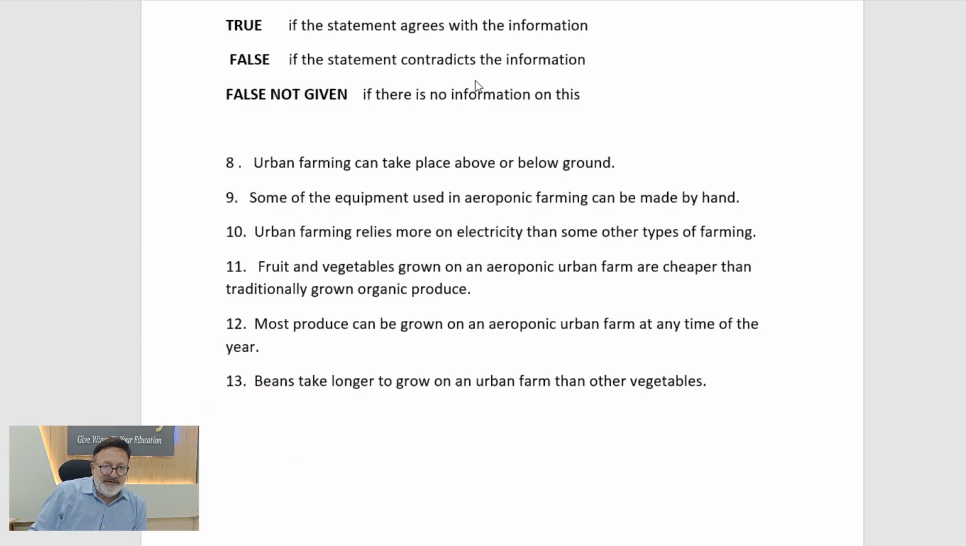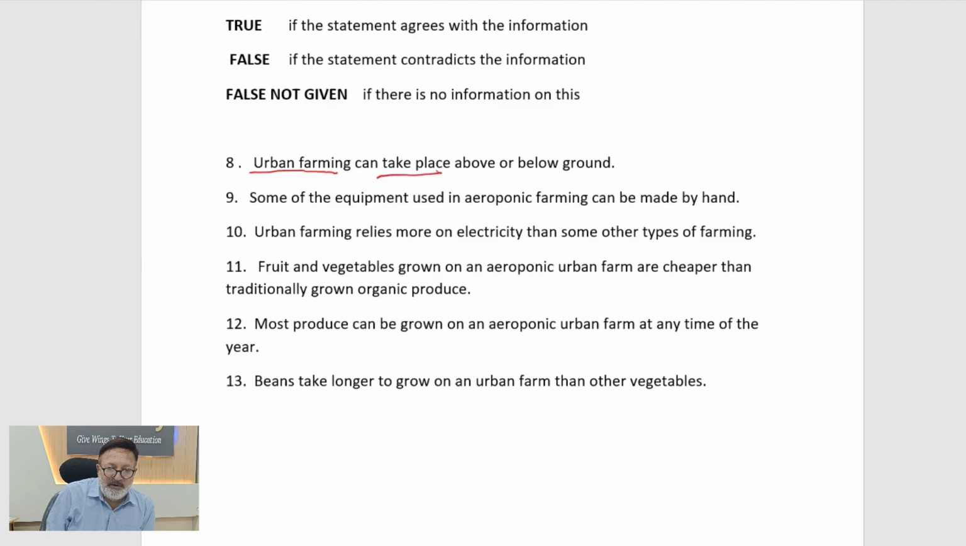This is on the screen. You'll be having this: Urban farming can take place above or below ground. So before I start with this true false reading, the first thing important in reading for any task is marking of the keywords. So what does this ask you? Urban farming can take place, okay, above or below ground.